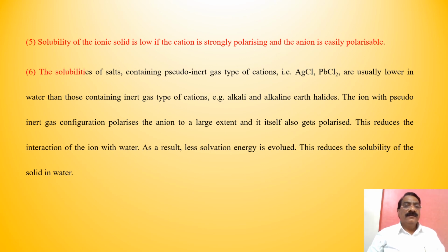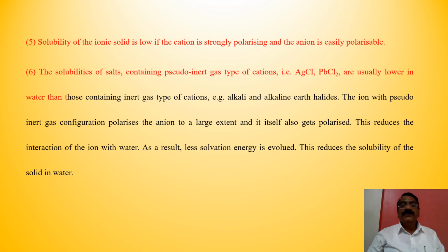Sixth, the solubilities of salts containing pseudo-inert gas type of cation, that is AgCl, PbCl2, are usually lower in water than those containing inert gas type of cations, for example, alkali and alkaline earth halides.